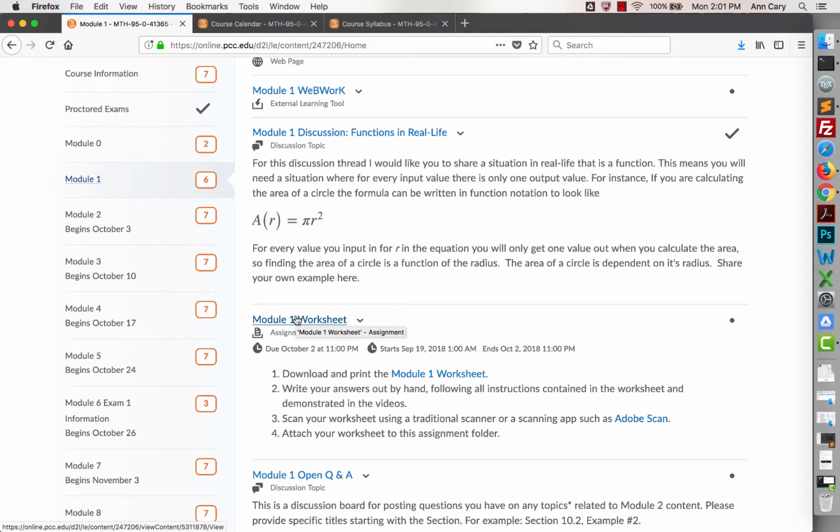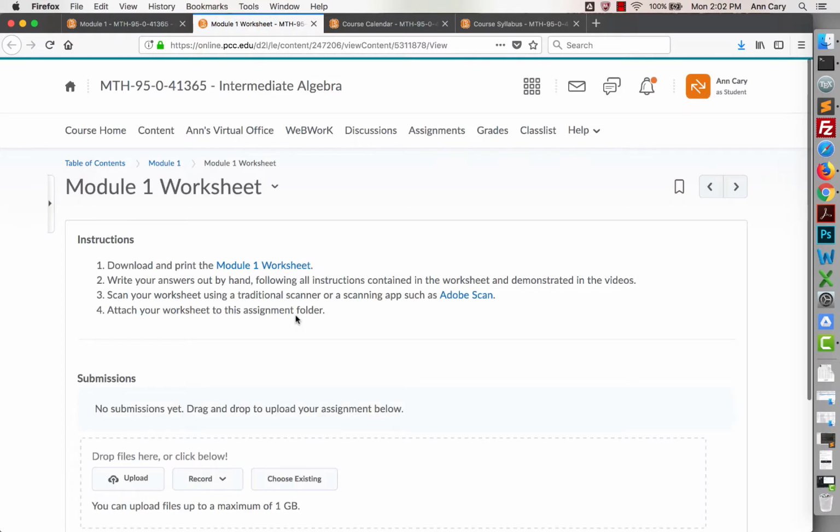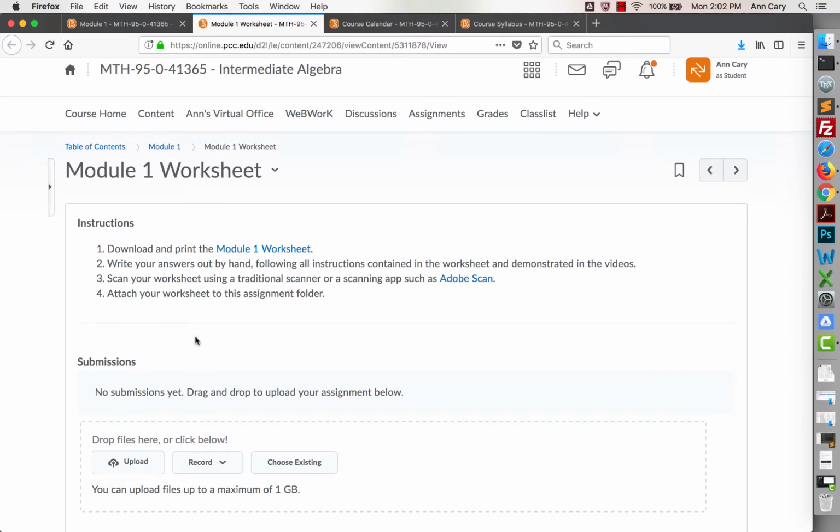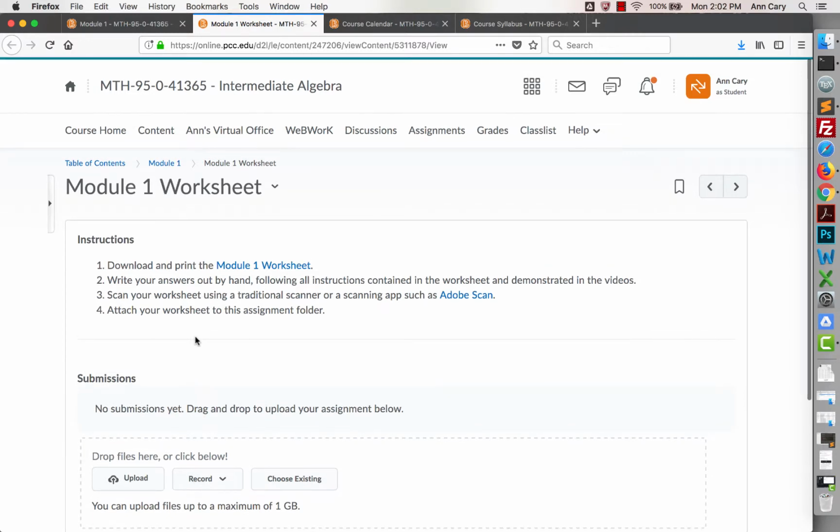So this assignments tab is a Dropbox. Let me take you there real quick. And you'll see instructions here. There's a downloadable Module 1 worksheet. You can scan it with a standard scanner. There's also Adobe Scan, which will allow you to take any type of phone or tablet and just take a picture of it. That turns it into a nice, clean PDF. Once you've finished it, you can upload here. I don't have a file limit there, but I do want one assignment, so not many files. But if you have to make changes before the full deadline is in, feel free to upload another one. I'll always grade the most recent assignment that you've submitted.